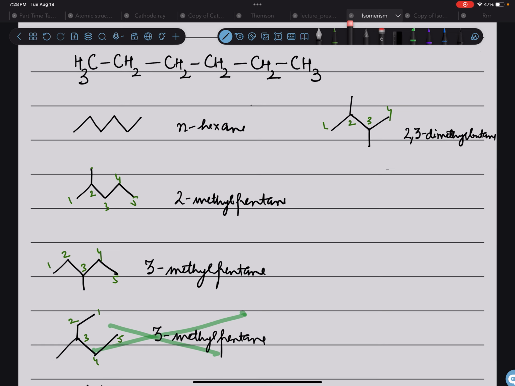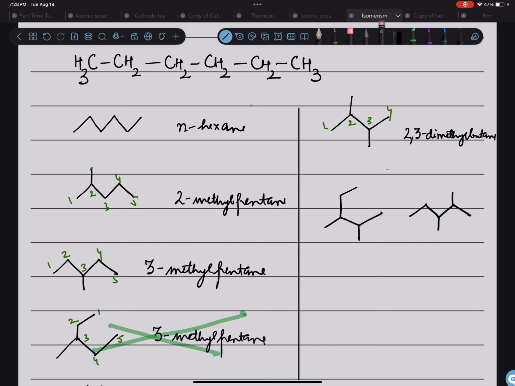Now sometimes they give you some compounds and ask you whether those structures are constitutional isomers or whether they represent the same compound. So I'm going to draw 2 structures here and will ask you whether they represent the same compound or not. So this is one of the structures and this is the other structure. By looking at them it looks like they are quite different. So we will do the numbering, okay?